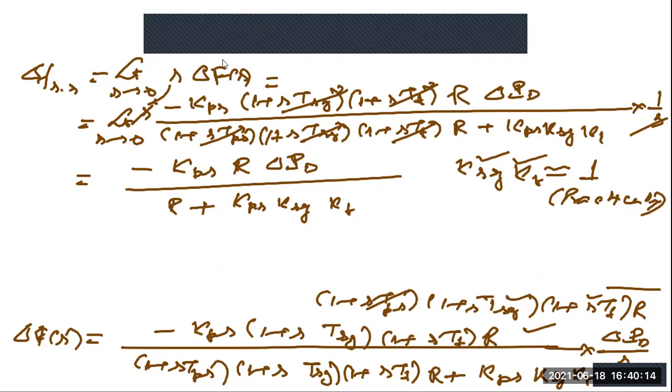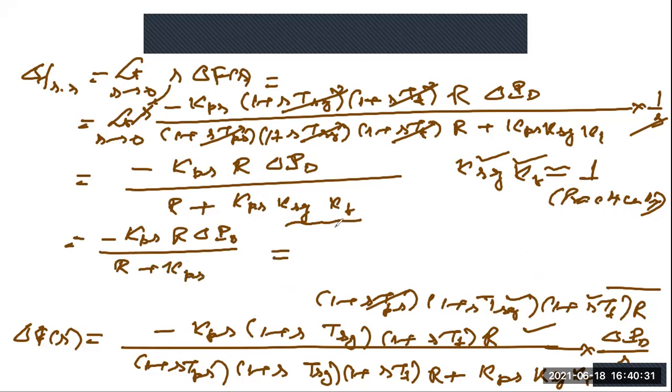Okay. So this is equal to minus KPS into R into delta PT divided by R plus this KSG into KT. This is equal to 1. So it is KPS. Now let us say we are dividing this numerator and denominator by R into KPS. What will happen? This will be minus delta PD, and this is R into KPS, so this will be 1 by KPS because R will cancel, and this will be 1 by R. Okay, so 1 by KPS plus 1 by R. Now we'll see this is your steady state error.